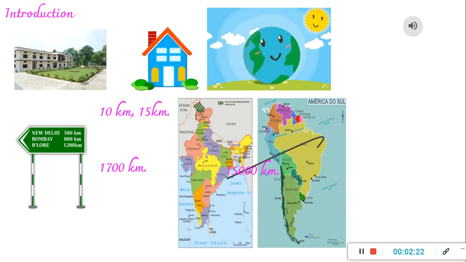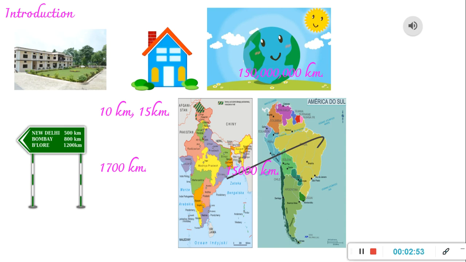Now, if I ask you the distance between your planet and the sun, meaning the distance between the earth and the sun. What is that distance? It is somewhere around 150 million kilometers. Right? So when you look at these numbers, you talk about 15, then we spoke about 1700, then we spoke about 15,000, and then we spoke about 150 million.